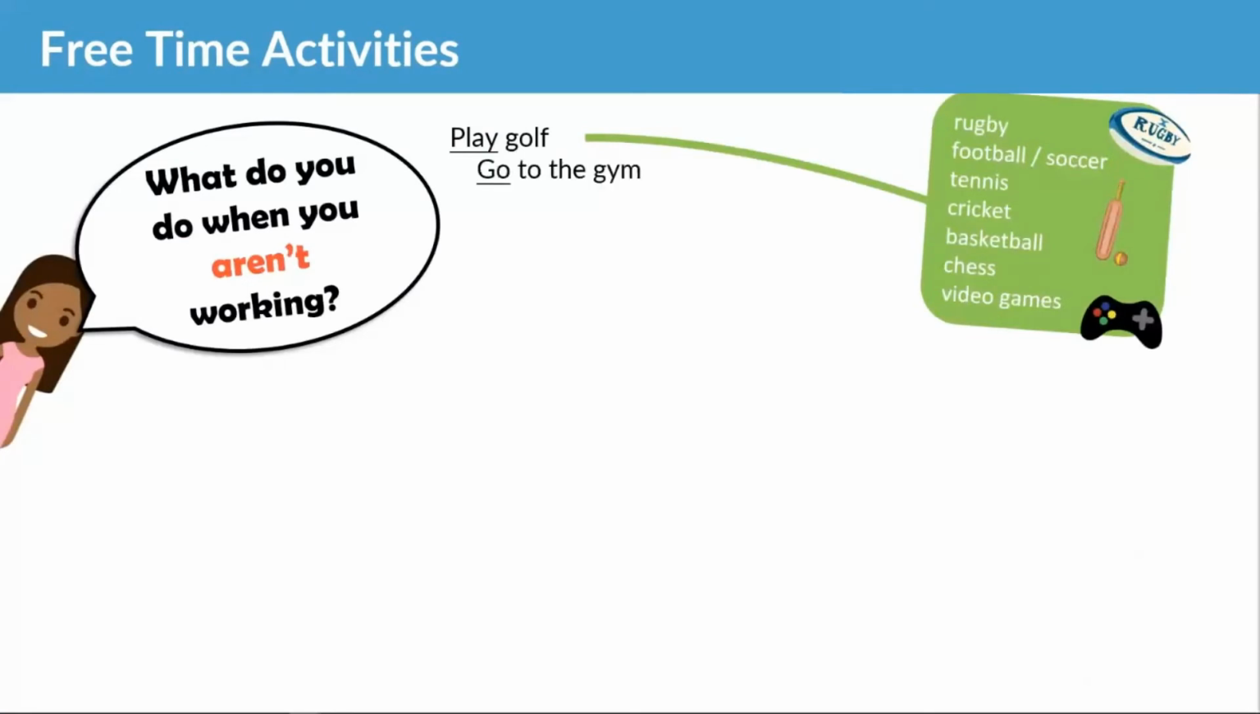Go to the gym, okay? When we talk about the gym, we say go to the gym. So what do you do in your free time? I go to the gym. I cook. So that is our verb. I cook. I like to cook food. Or relax. Everyone likes to relax. So what do you do in your free time? I relax. I take pictures. So if you enjoy photography, I take pictures in my free time.